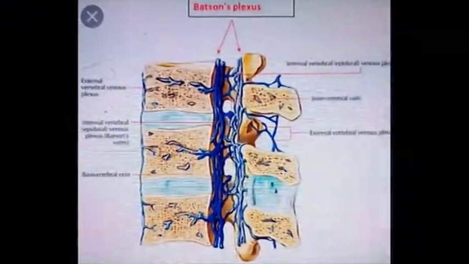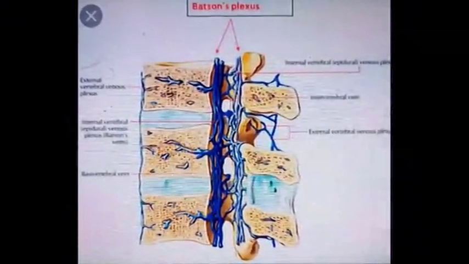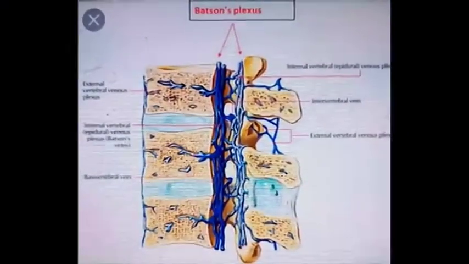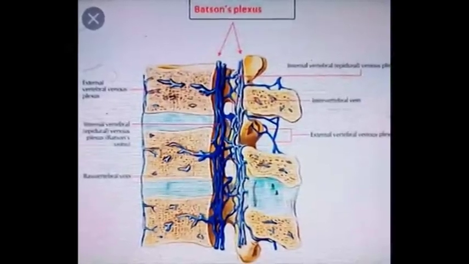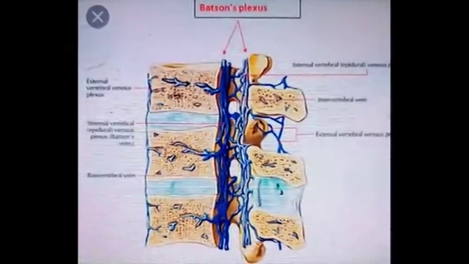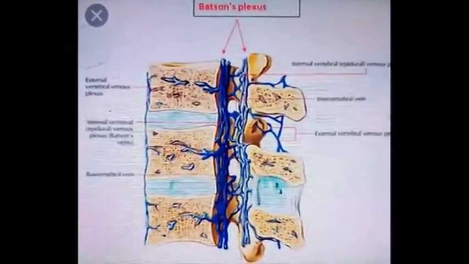Next are the blood vessels which are present within the vertebral canal. So spinal arteries supply the spinal cord and the surrounding structures. These have already been discussed with the blood supply of the brain and spinal cord.